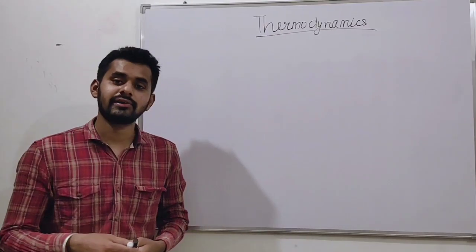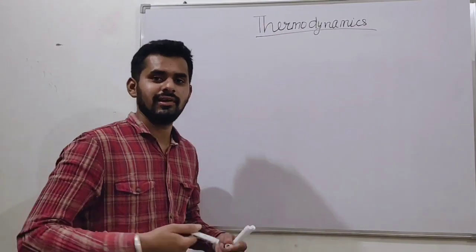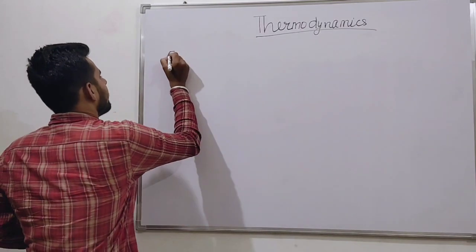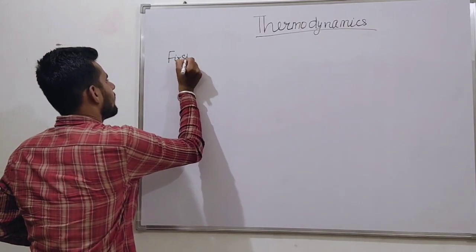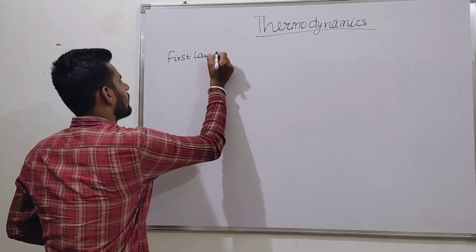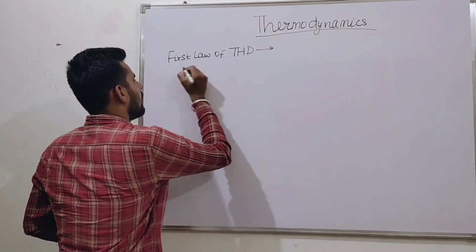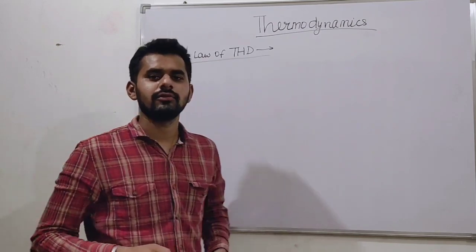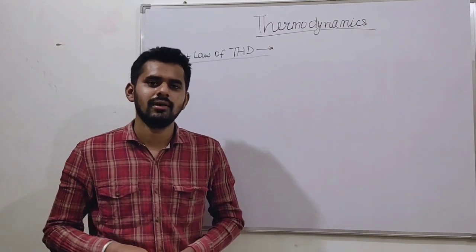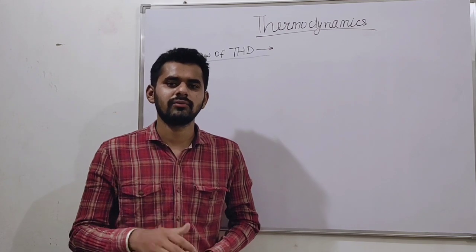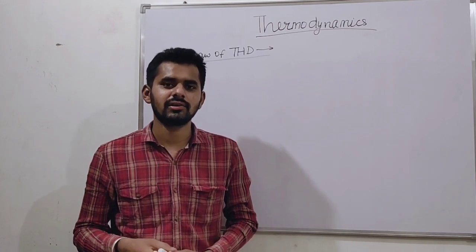Now we will start the first law of thermodynamics. What is the first law of thermodynamics? Basically, we know from 11th and 12th that energy can neither be created nor destroyed.